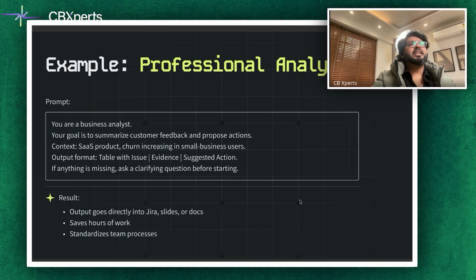This prompt yields an output that can go directly into Jira, slides, or documents, saving hours of work and standardizing team processes. So you might discover issues such as customers finding onboarding confusing, evidence like 22% of the support tickets mention setup difficulties, and suggested actions like add a guided setup wizard. Structured prompts like this are super powerful, and they also help in managing product feedback in the right direction.